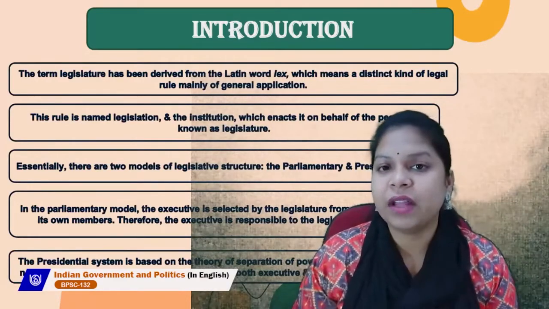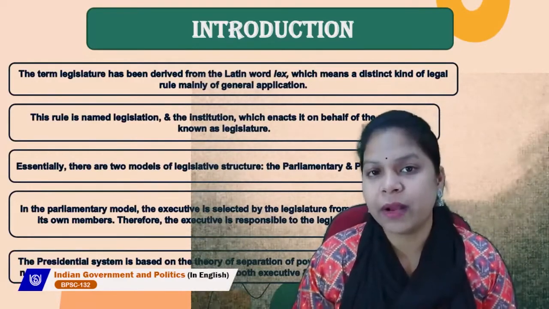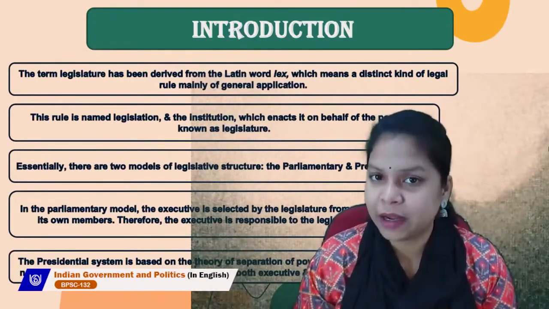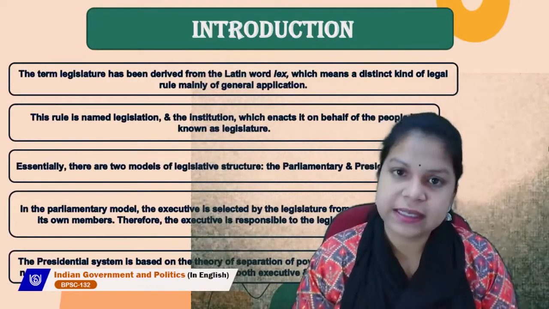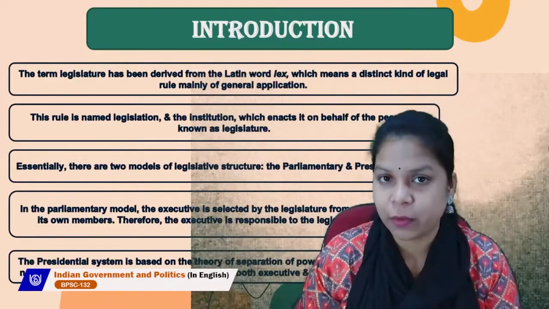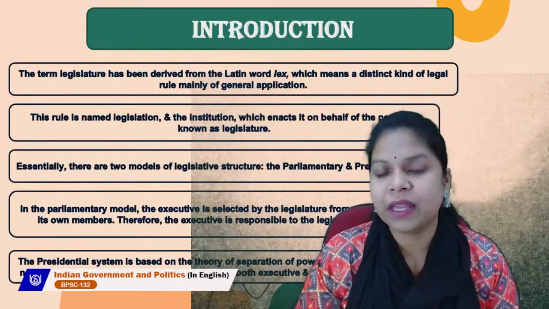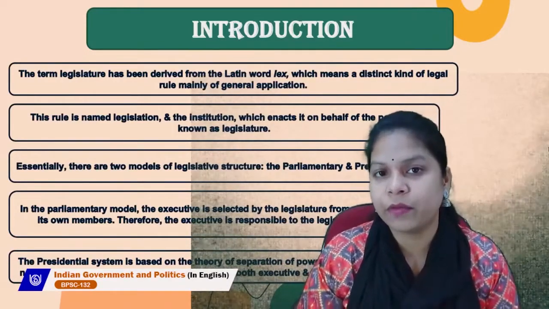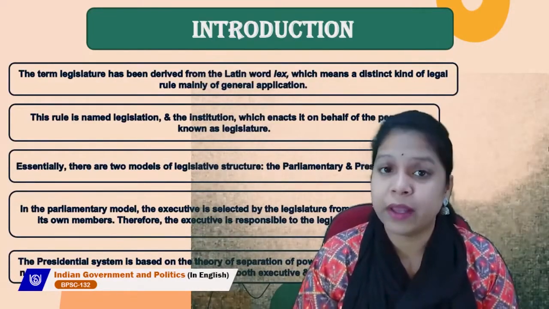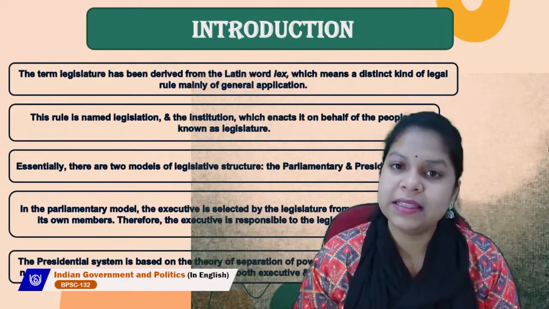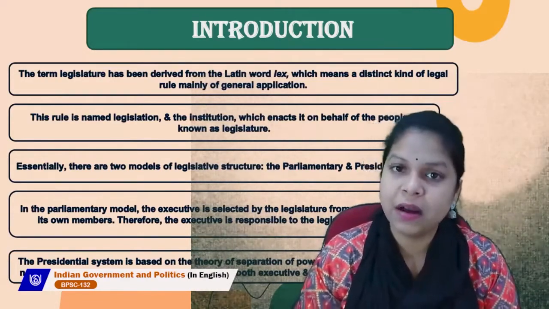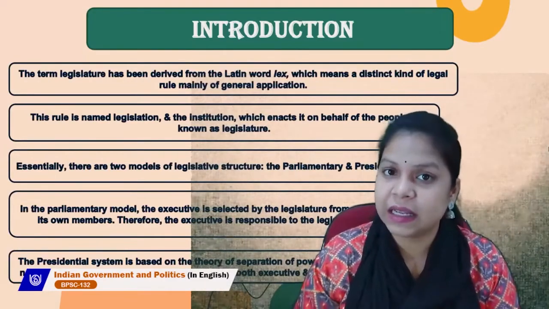But in a country where there is a parliamentary form of government, the executive and legislature work together. They are not separate from each other. So this is the basic difference between the parliamentary form of government and the presidential form of government. So, for example, we can say that India has a parliamentary form of government, whereas America has a presidential form of government, where the head of the government is the president. Whereas in India, the head of the government is the prime minister, whereas the head of the state is the president.